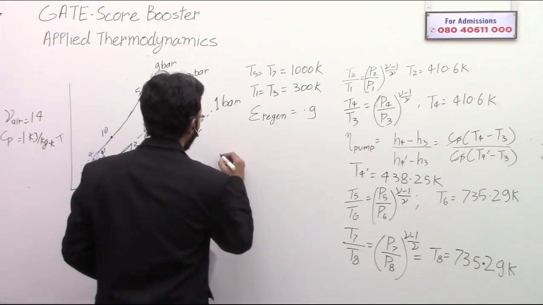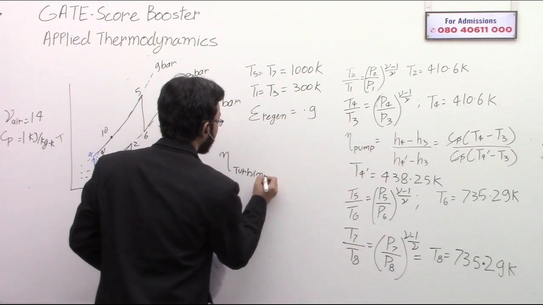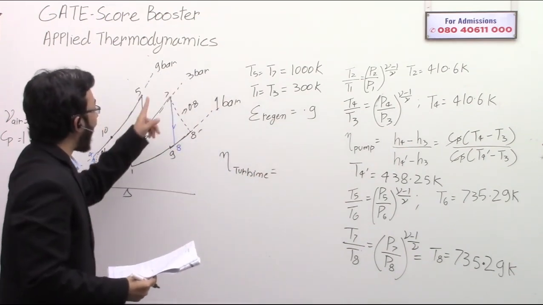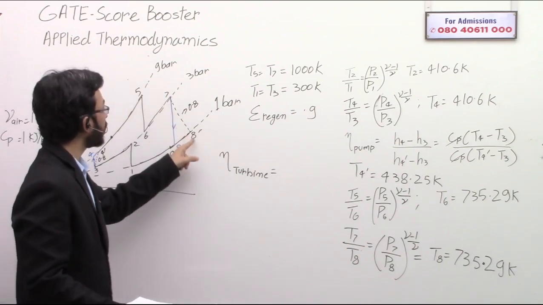So again, how to calculate that? The eta of the turbine is equal to the actual work divided by the ideal work, because in case of turbine the actual work is smaller.